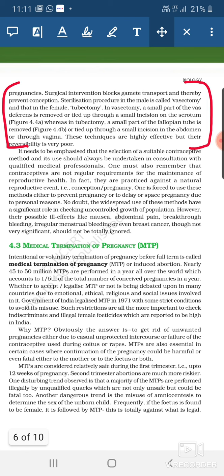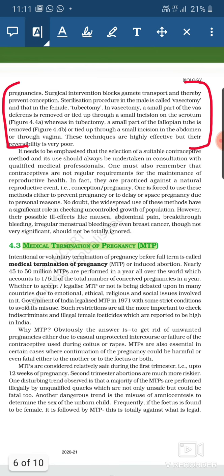The name of the chapter is reproductive health, and this topic of MTP is important. The meaning of MTP is medical termination of pregnancy. The medical termination of the pregnancy is known as MTP. It is its full form.